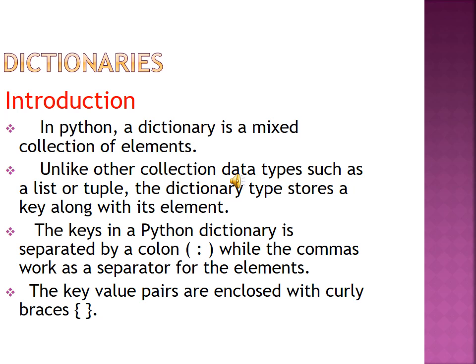Unlike other collection data types such as list and tuples, the dictionary stores a key along with the elements. A Python dictionary key is separated by a colon, while commas work as separators for the elements. The key-values are enclosed with curly braces.